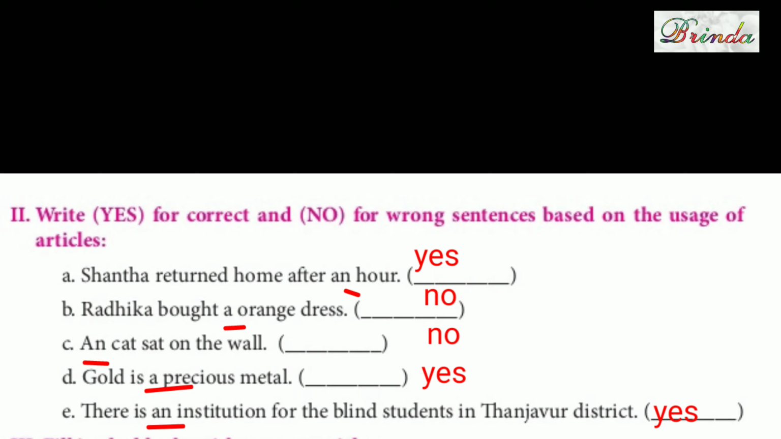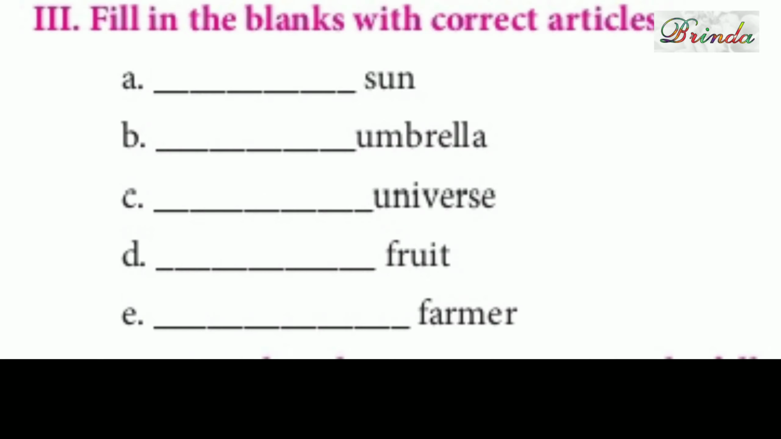Yes. E. There is an institution for the blind students in Thanjavur district. So there is an institution. That is also correct. Okay. Third one, children. Fill the blanks with correct articles. So using articles you have to fill up.